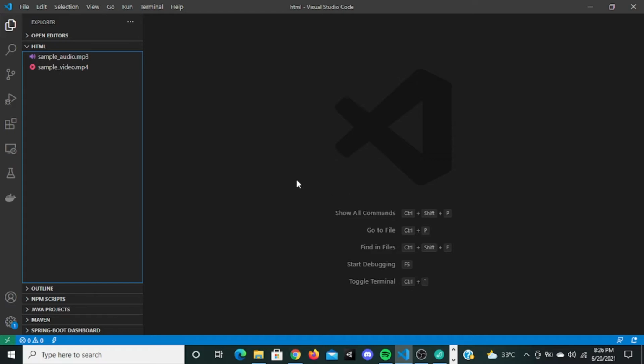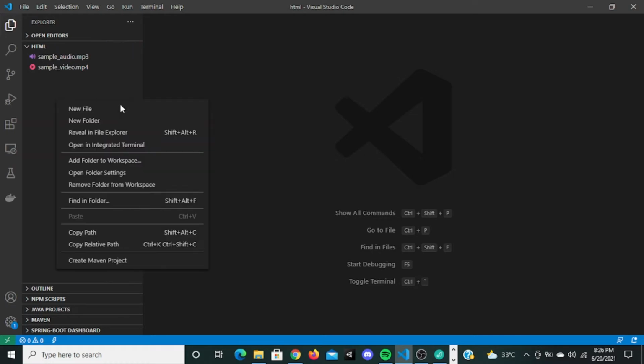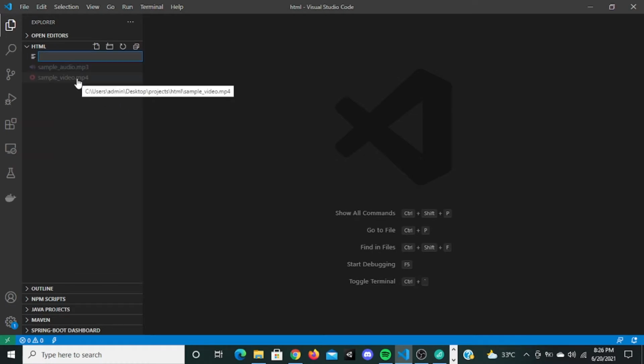So let's start the HTML tutorial. I've already told you what HTML is. HTML stands for hypertext markup language. It tells the browser what to display in the website. To create an HTML file in your folder, just right click and create a new file. Name it whatever you want. I'm going to name this file index, and then give the extension. You know extensions, right? Every audio file has .mp3, every video file has .mp4, every text file has .txt, and a presentation has .ppt.